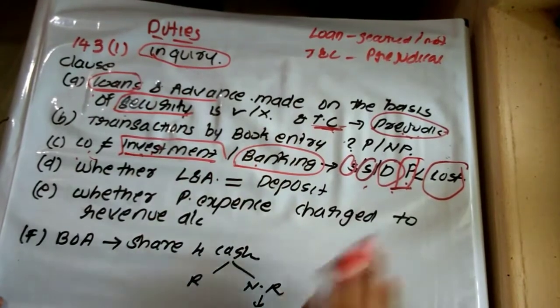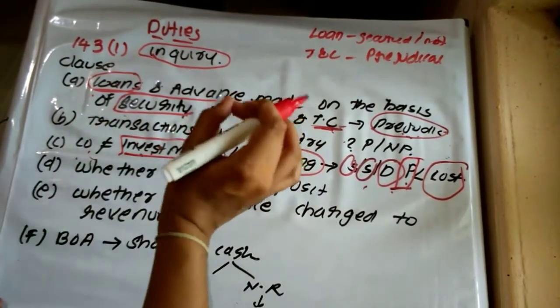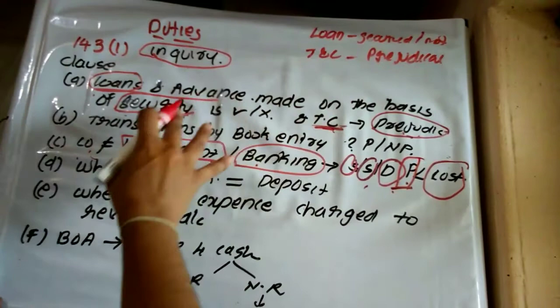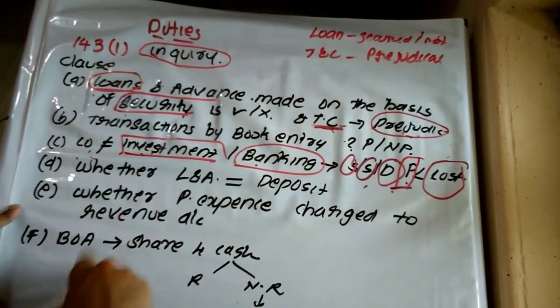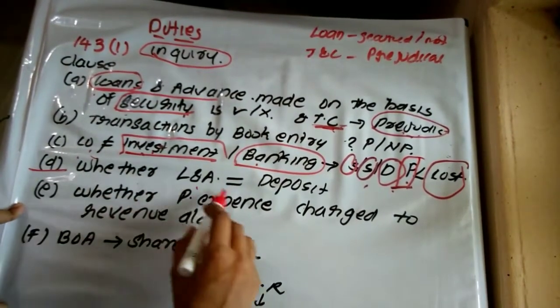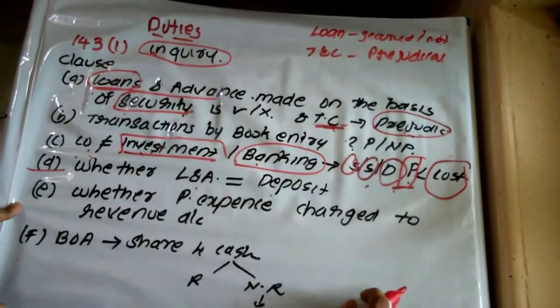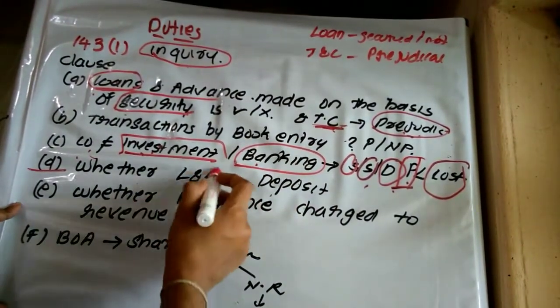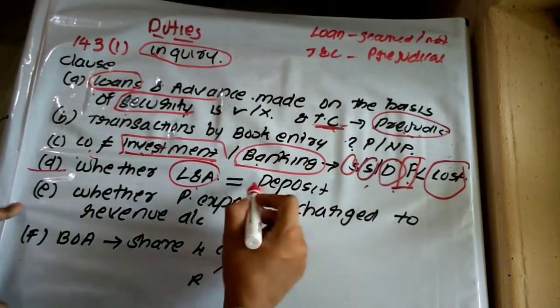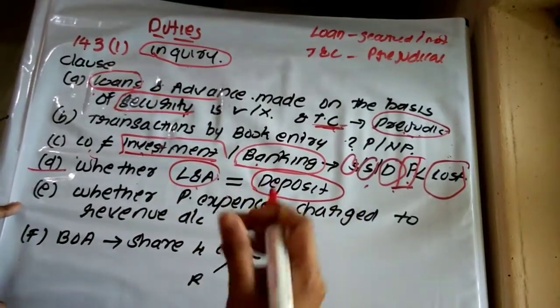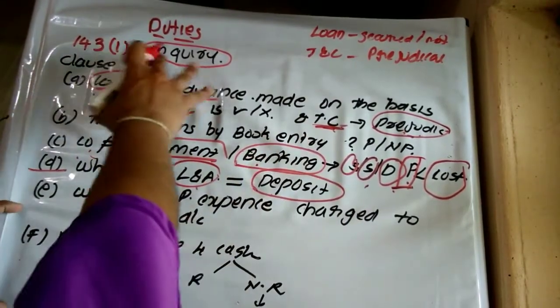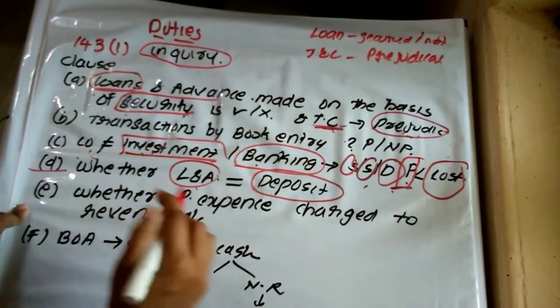So it is what? The auditor has to determine whether any such transaction exists in the company or not. Then clause D: whether loans and advances made by the company are shown as deposits. That is, loans and advances have been made by the company, but they are showing it as what? Deposit. Whether any company is doing so is also required to be inquired into by the auditor.